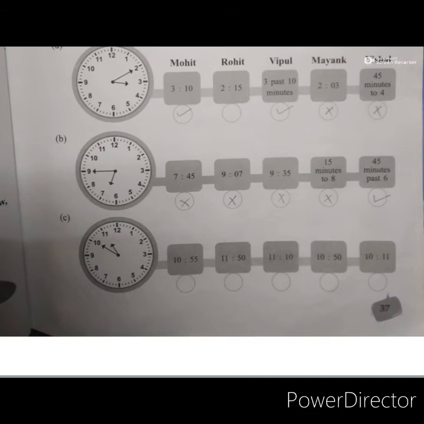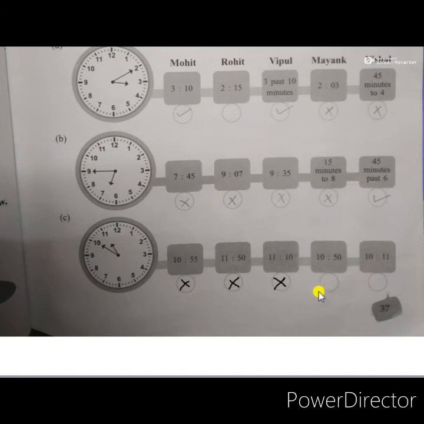Now see the third clock. The third clock is showing what time? Sorry students, this time has not reached 11. It is over 10 but not reached 11. So the time will be 10, and 10 5s are 50. So 10:50 is the time. Different students said different times. One is saying 10:55, wrong answer. 11:50, wrong answer. 11:10, that is also a wrong answer. One is saying 10:50.